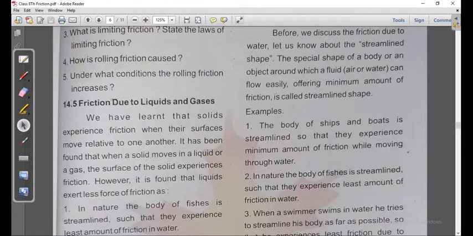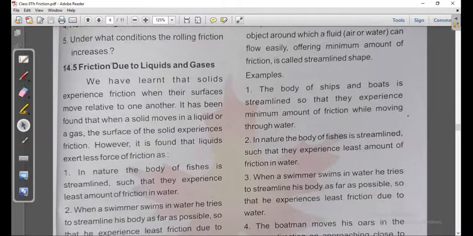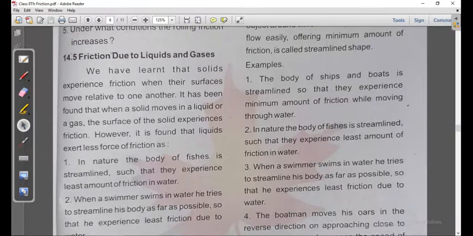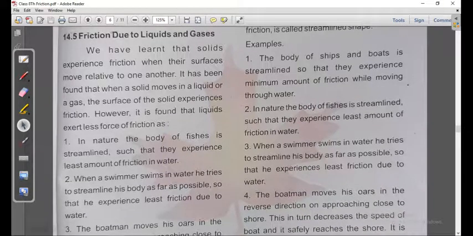The body of ships and boats is streamlined so that they experience minimum amount of friction while moving through water. In nature, the body of fishes is streamlined such that they experience least amount of friction in water. When a swimmer swims in water, he tries to streamline his body as far as possible so that he experiences least friction due to water.